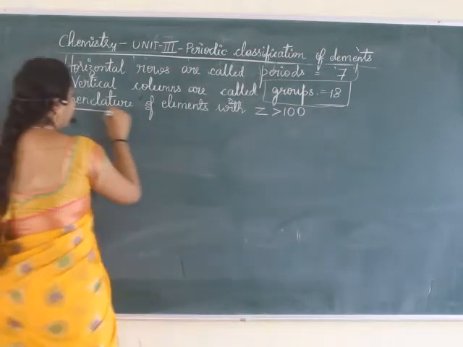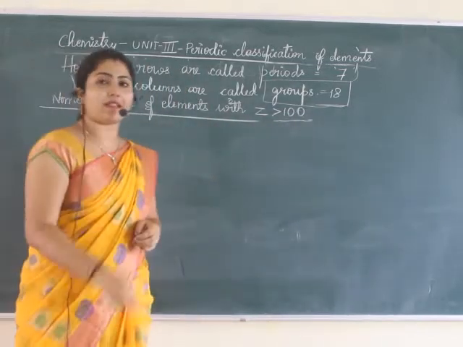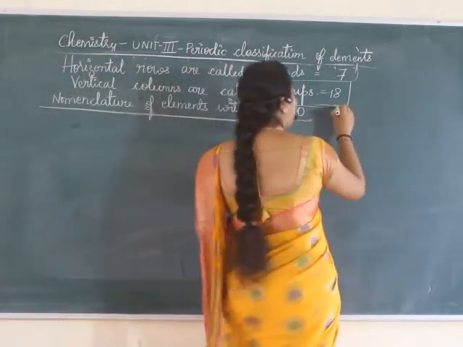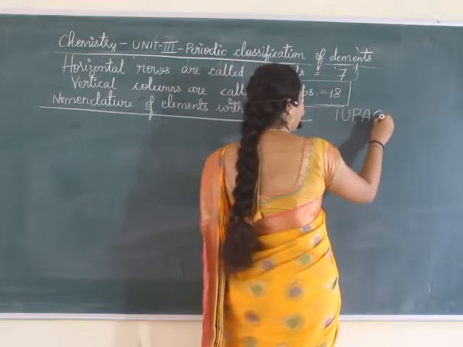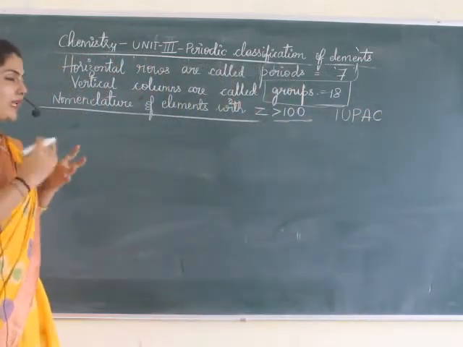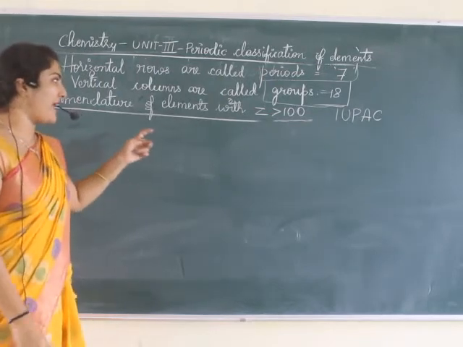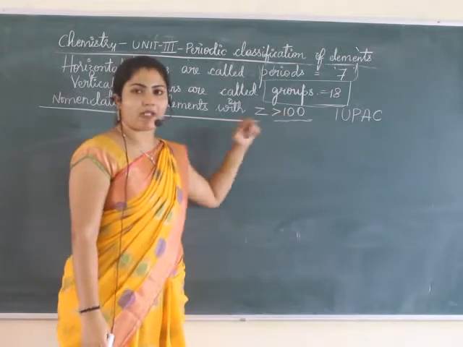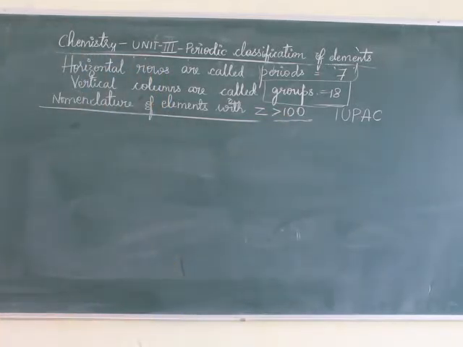For atomic number greater than 100, there is the IUPAC nomenclature. IUPAC is the International Union of Pure and Applied Chemistry. It gave a standard way of naming elements after atomic number 100, and that is what we will be studying now.